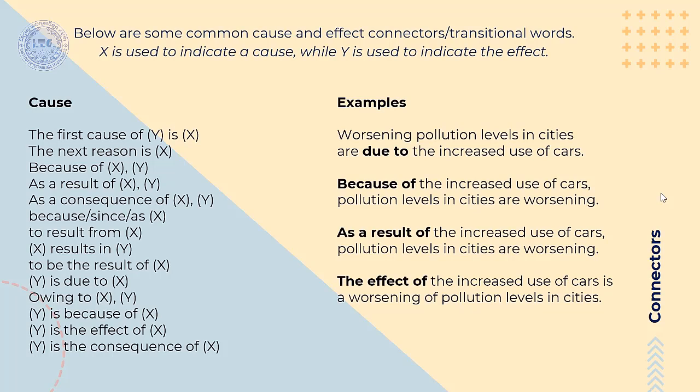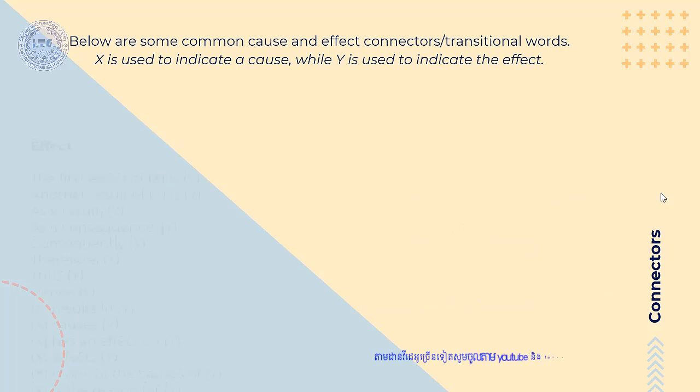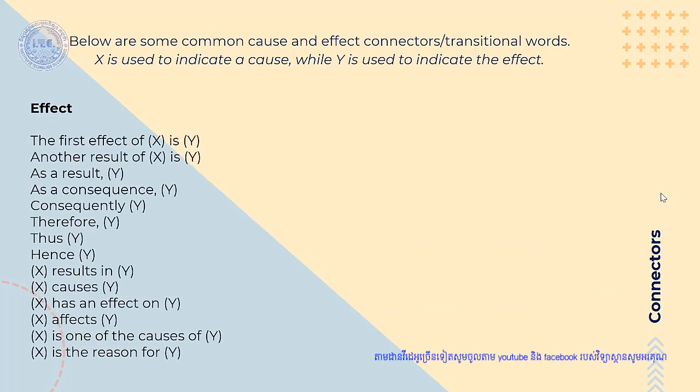Please take note of how to use these kinds of transitional phrases in the correct way. I provide you the indicator, X and Y. X stands for cause and Y stands for the effect. Hopefully you can get the idea. It's like a form of mathematics, I think so. Okay, so now let's move on to the effect.